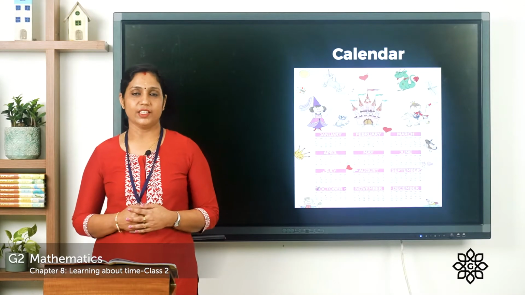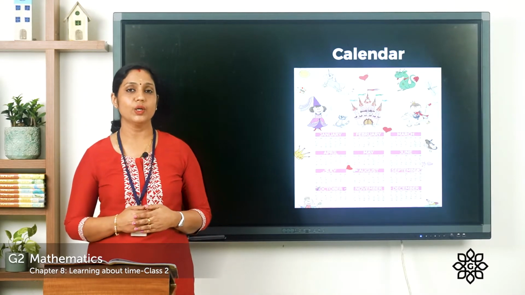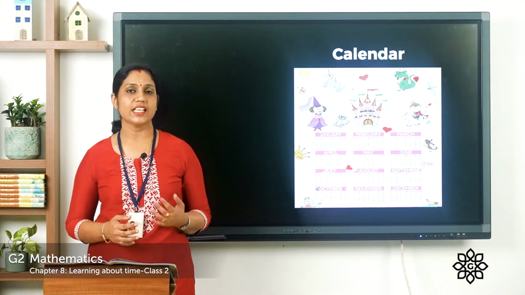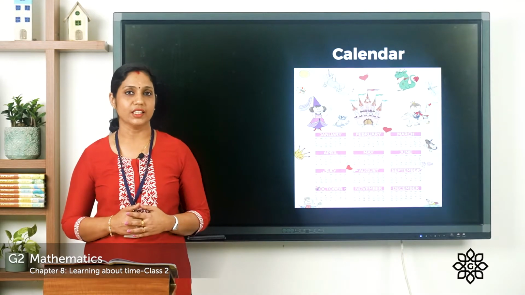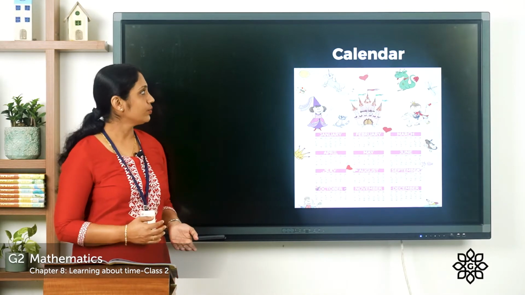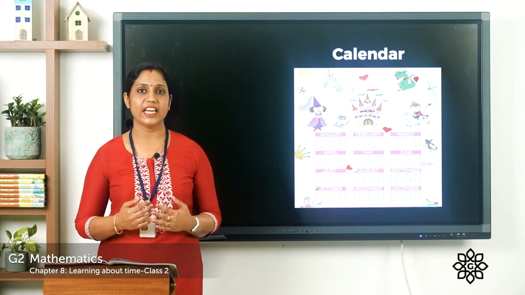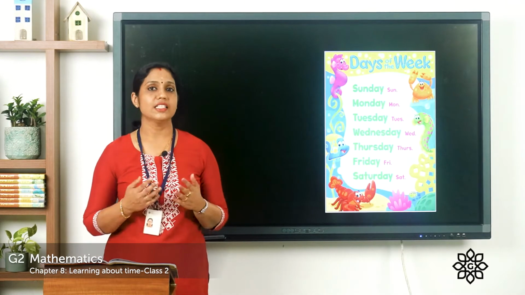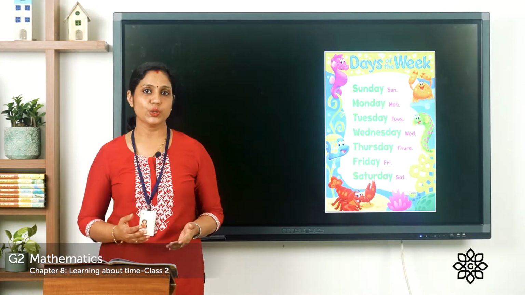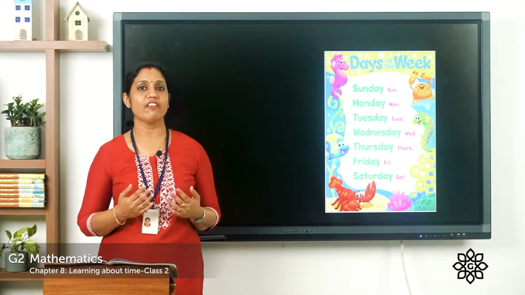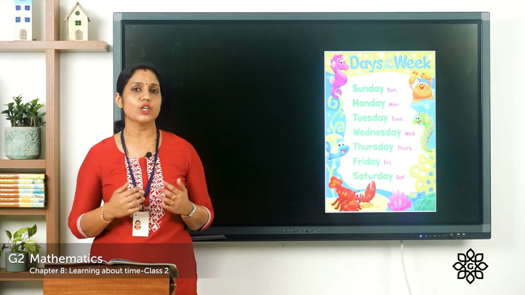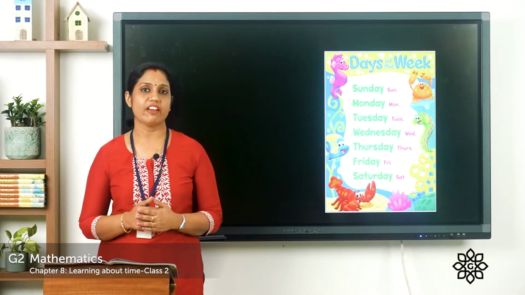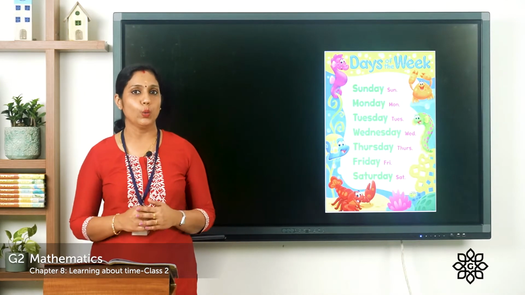So what is a calendar? By looking at the calendar, we are able to know the days and dates in a month of a year. There are 7 days in a week. And what are they? They are Sunday, Monday, Tuesday, Wednesday, Thursday, Friday and Saturday. So how many days are there? There are 7 days and we call it a week.